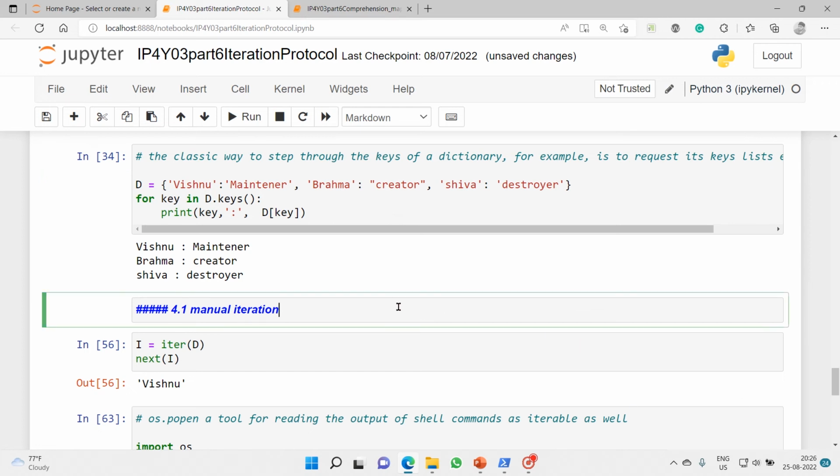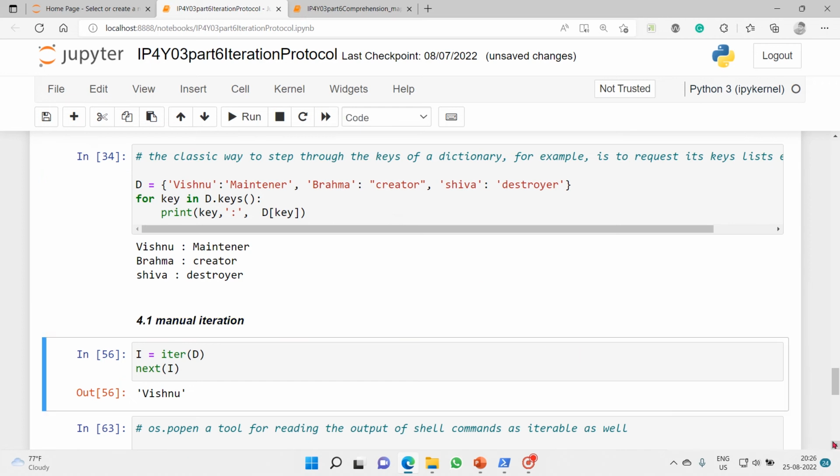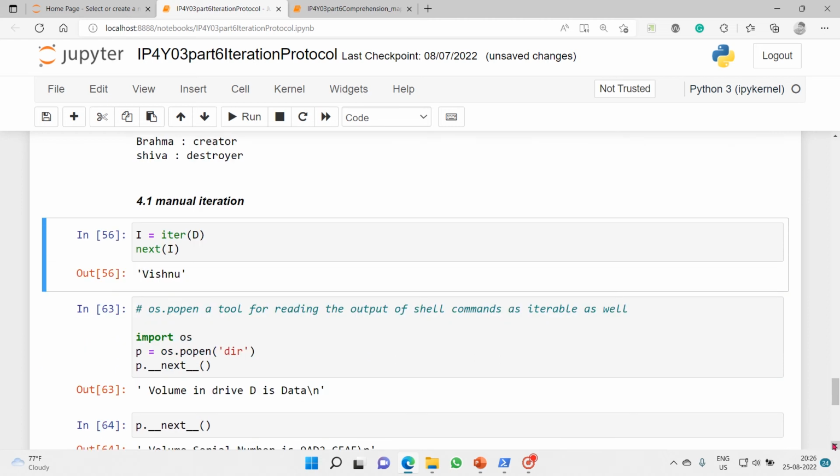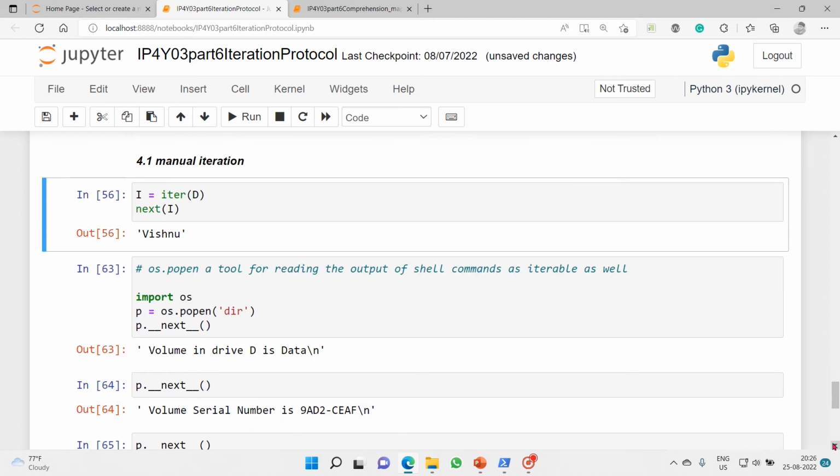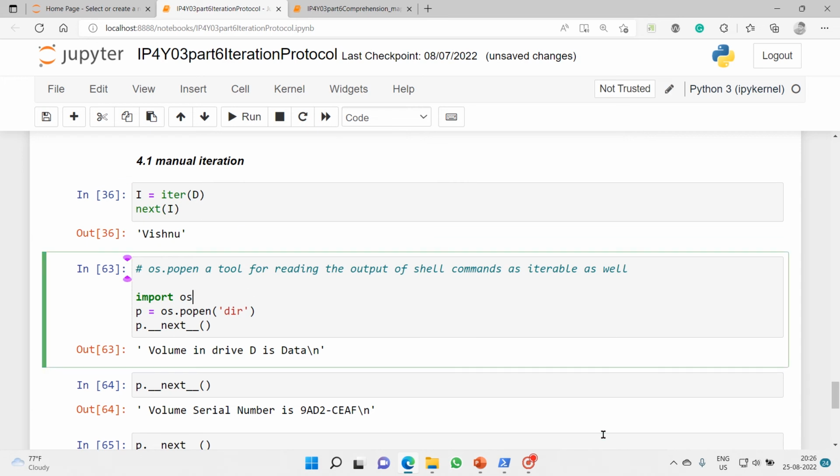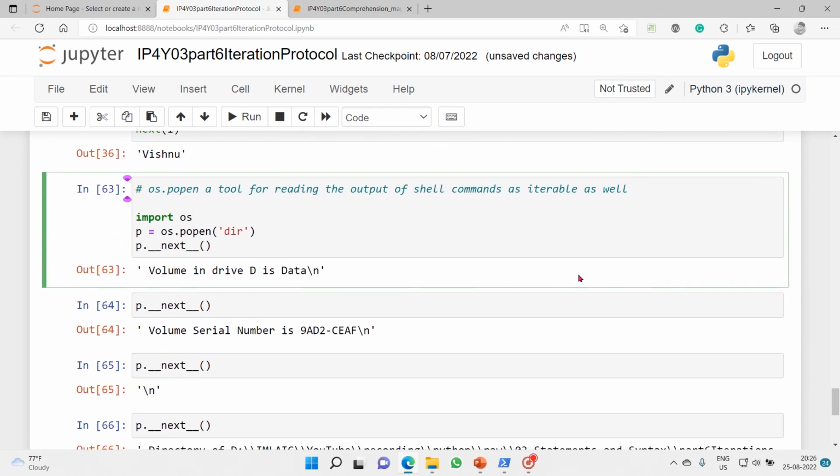And we will look into manual iteration again with a different example, or else the same example. So I is an iterable object. I is nothing but an iterable list. That's what we have typecasted earlier. Now, instead of using the __next__ method, we can also use the next function. So we'll get it. Vishnu. And what else we have next is